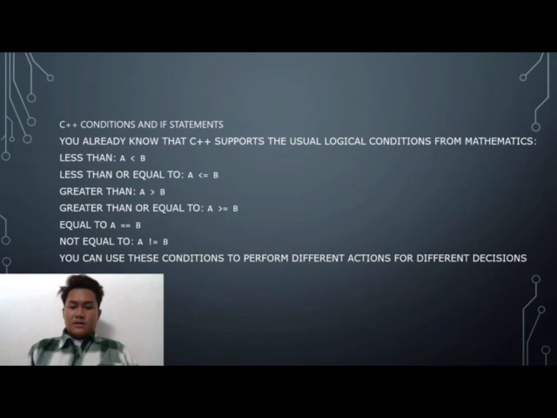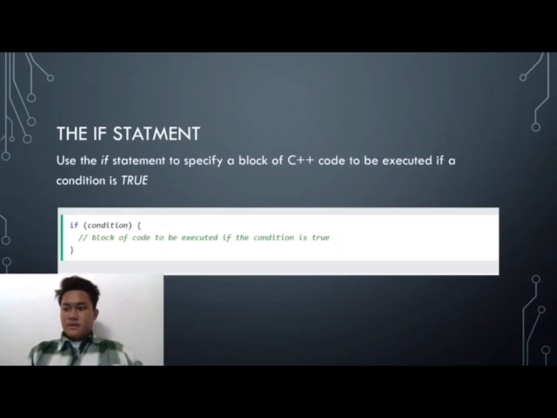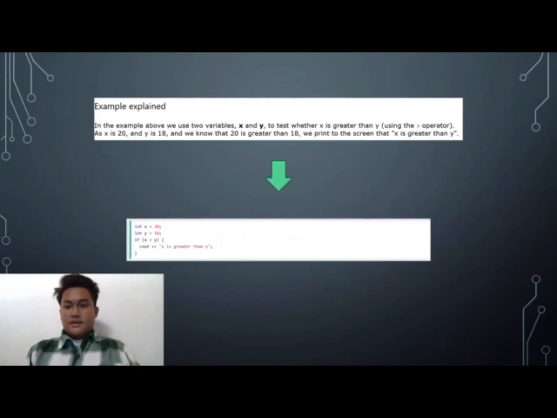You can use these conditions to perform different actions for different decisions. Next, below is code we can try in Dev C++. Use the if statement to specify a block of C++ code to be executed if a condition is true. If condition, block of code to be executed if the condition is true. Next, if we compile it, the output is: x is greater than y.